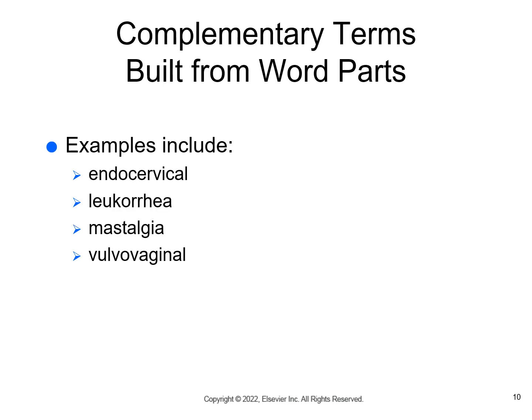Some complementary terms built from word parts. Endocervical. AL is pertaining to, endo means within, and cervic is cervix, so this is pertaining to within the cervix. Leukorrhea, we have the suffix that means flow, rrhea, but it also can mean discharge. So we have discharge. Leuko means white, so this is a whitish discharge. Mastalgia. Algia means pain. Mast means breast, so this is breast pain.